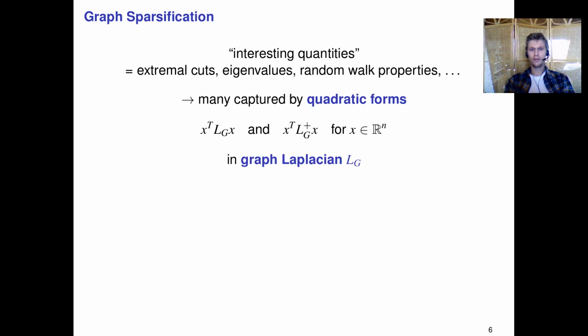And as it turns out, many of these properties are captured by what we call quadratic forms in the graph Laplacian. So if L_G denotes the graph Laplacian, then quadratic forms of the form x transpose L_G x and x transpose L_G plus x, where L_G plus is the pseudo-inverse of the Laplacian. These are what we call the quadratic forms in the Laplacian, and it turns out that a lot of these properties can be expressed as quadratic forms in the Laplacian.